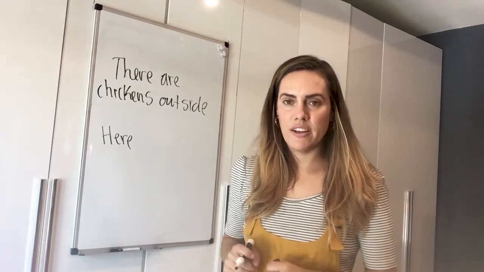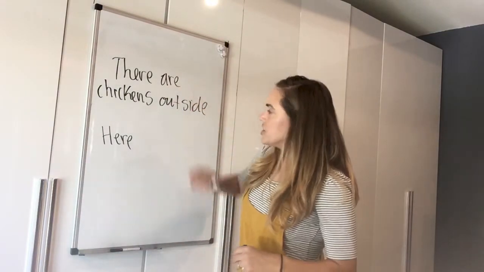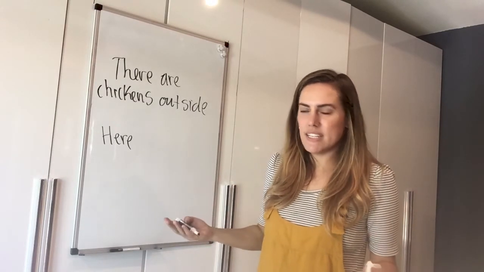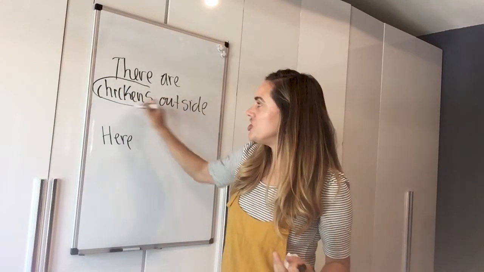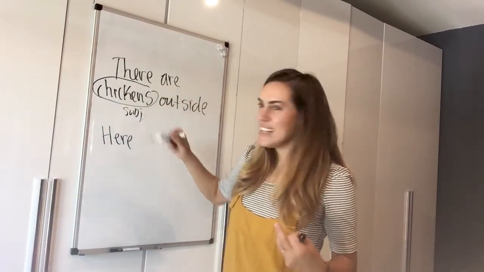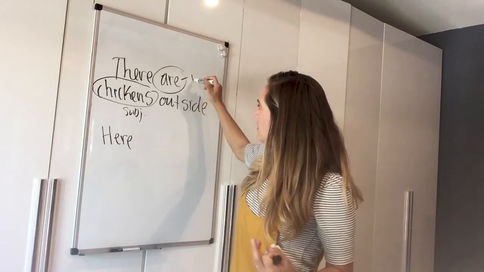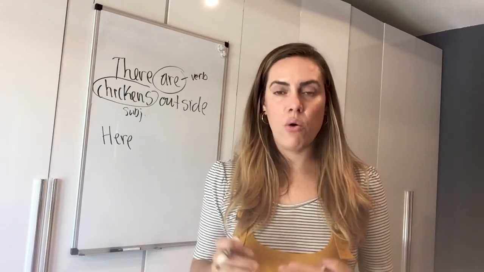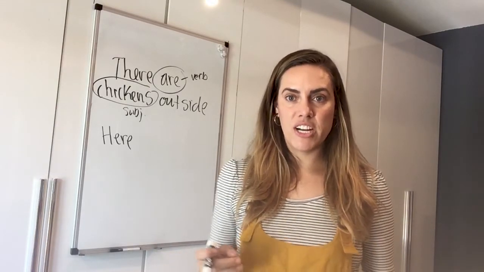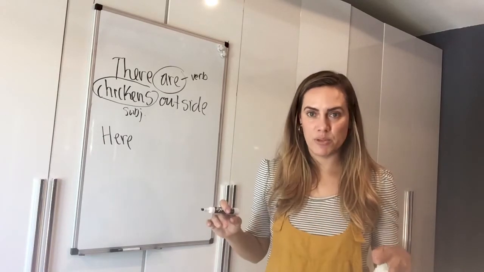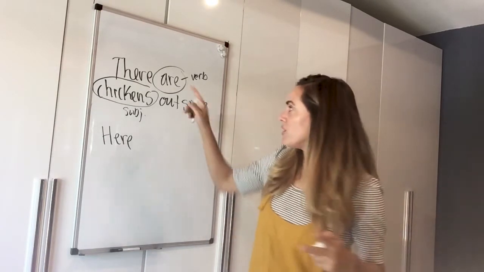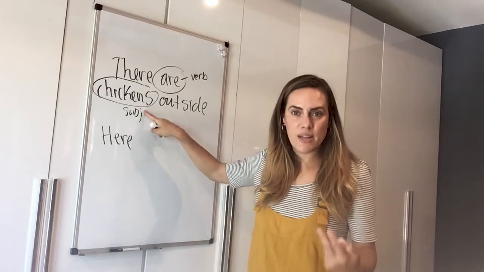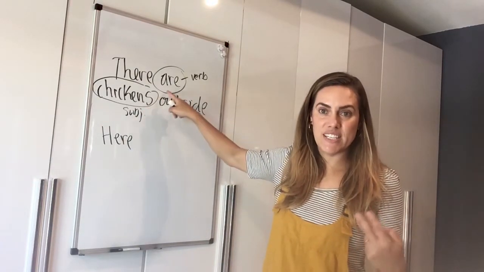outside. I don't know if you can hear them, but they're out there. There are chickens outside. The subject of the sentence, who or what is the sentence about? There are chickens outside. It's about the chickens. That's the subject. But look, it's coming after the verb. Why is that? That's just the rule. When we start a sentence with here or there, we put the verb and then the subject. The word here or there is not the subject. So don't try to make the verb agree with the word there. It doesn't work. You have to make the verb agree with the subject, which is plural here. So we need to say are.